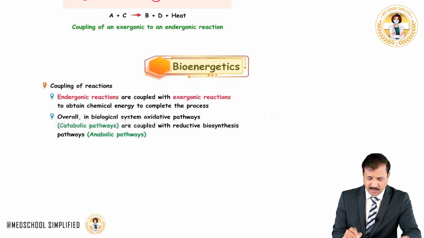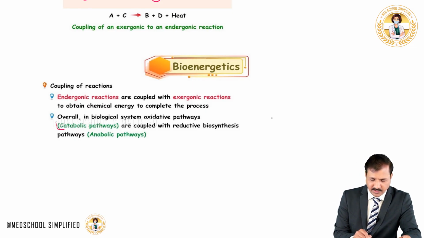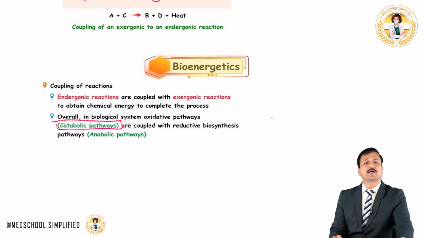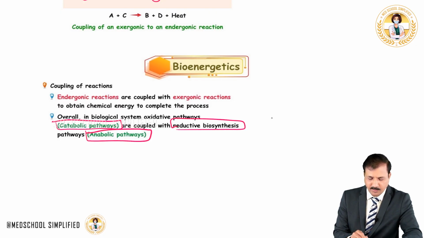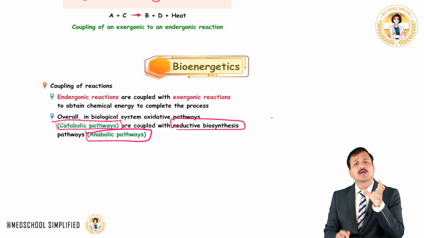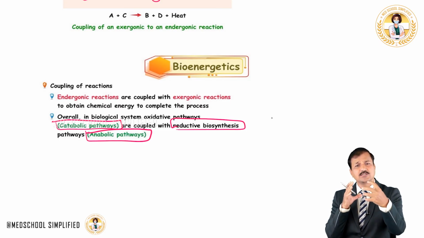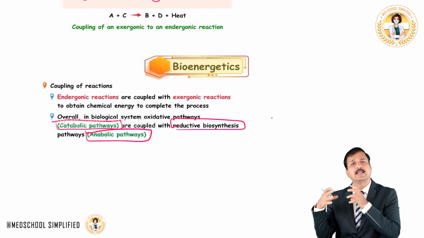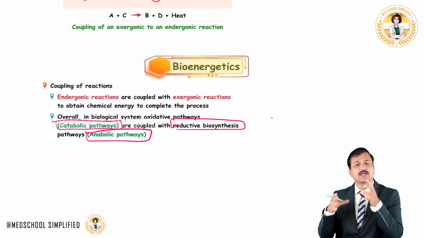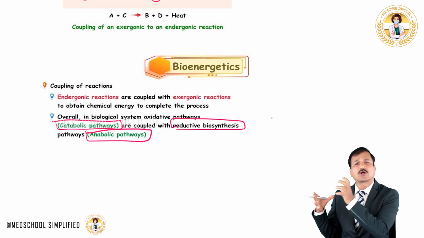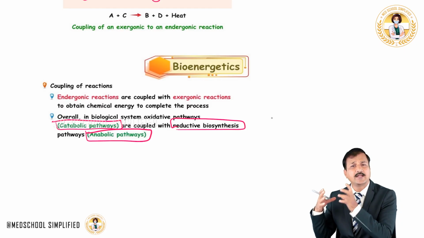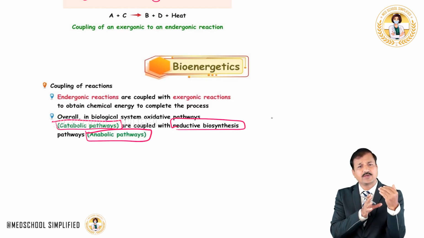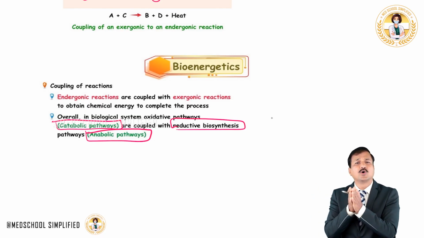So overall, in a biological system, oxidative pathways, which are catabolic pathways, are always coupled with reductive biosynthesis pathways, referred to as anabolic pathways. So oxidation is coupled with reduction. Whenever there is oxidation going on, oxidation pathways will release energy. So these are catabolic pathways, and the energy coming out of the catabolic pathways is used to connect with the anabolic pathways, which are reductive biosynthesis pathways, usually endergonic. So exergonic catabolic pathways and endergonic anabolic pathways are both coupled here.